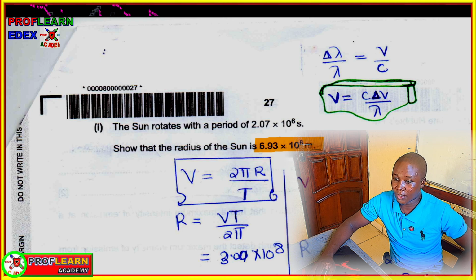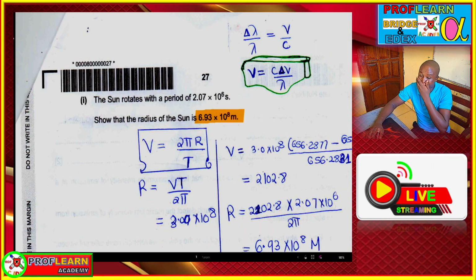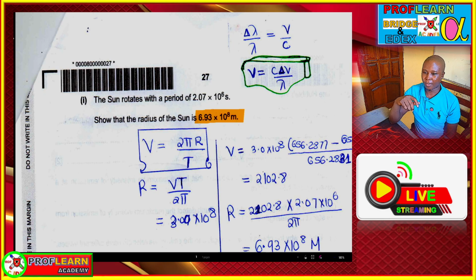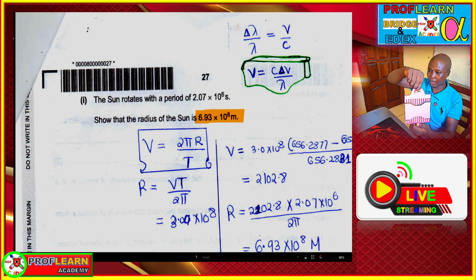So the first thing that we were to realize is that we are going to use the formula v equals 2 pi r over T, because this is the orbital speed of a rotating object in its orbit. Since the sun is rotating on its axis, how long does it take to make one complete rotation?